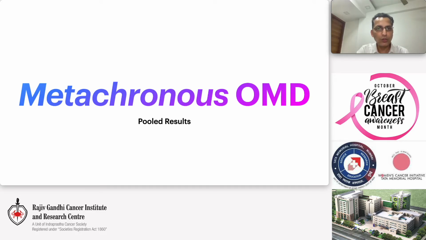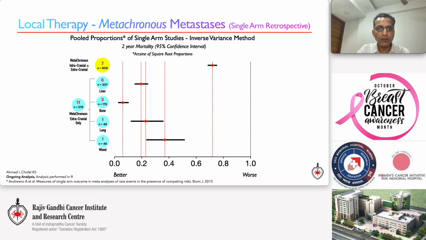So since I promised I won't be showing Kaplan-Meier curves, we wanted to demonstrate the result of all these studies using a meta-analytic technique. While most meta-analyses deal with synthesizing evidence on treatment effects through the difference between outcomes of different arms, it may be of interest to obtain a valid summary estimate of the incidence of events over different single-arm studies. So the pooled estimate of single-arm studies is shown in the next few slides, and the outcome is the 2-year mortality rate. So if we are near 1, then that trial is doing worse. If we are near 0, then that trial is doing best.